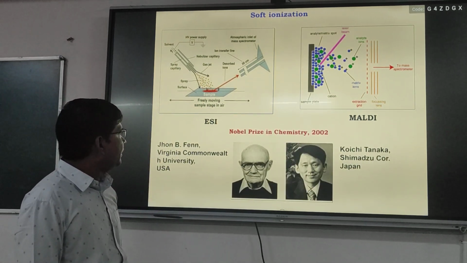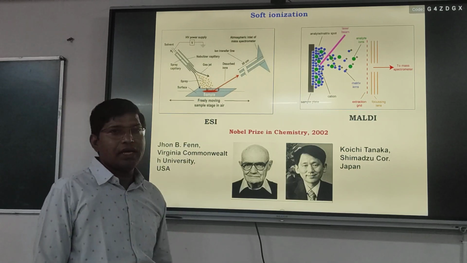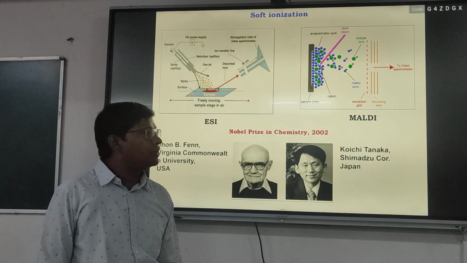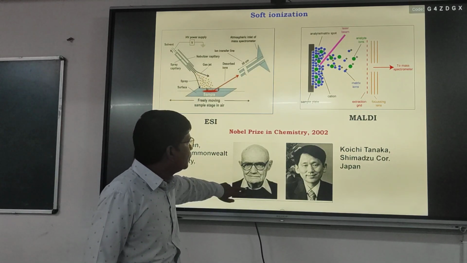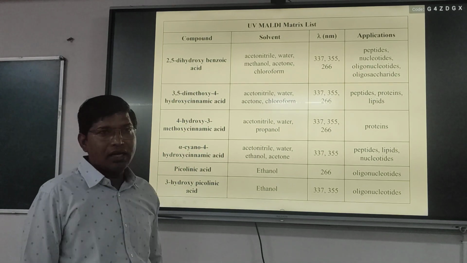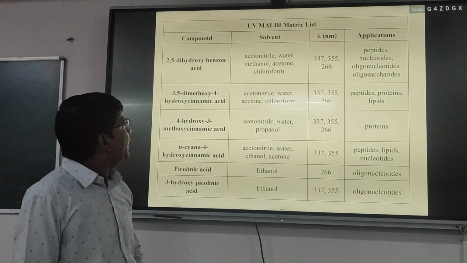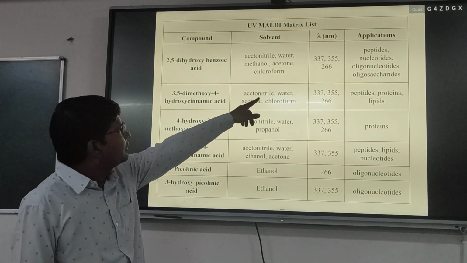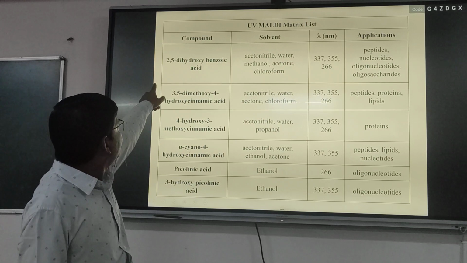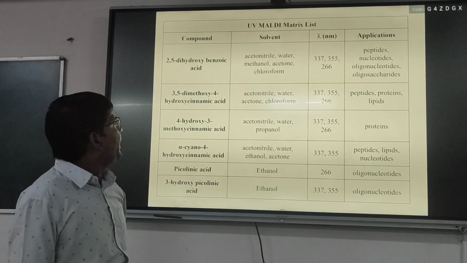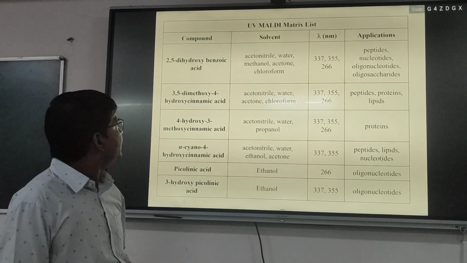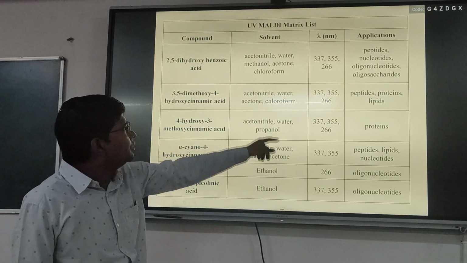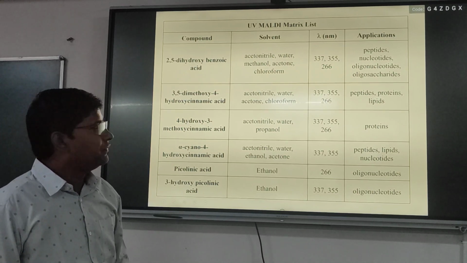So they are the pioneers for the development of ESI and MALDI mass spectrometry, and for this development they got the Nobel Prize in 2002. So in the previous slide I told about the matrix. Suppose if you want to determine peptides, nucleotides or oligonucleotides, we have to use 2,5-dihydroxybenzoic acid, also called DHB, and we will use 337 to 335 nanometer wavelength of laser light.